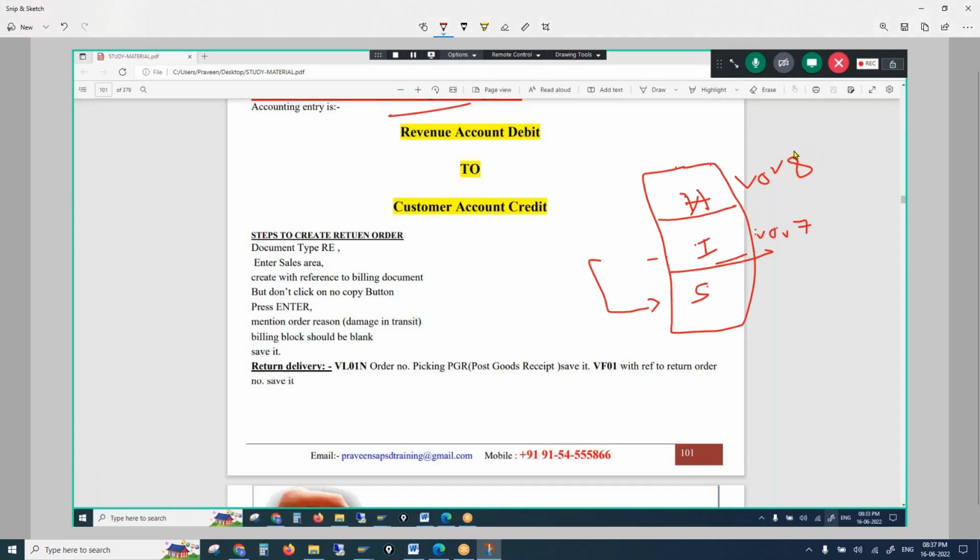So first we'll start with VOV8. This will take 2 sessions. This will take 1 session, and this is 1 session. So most probably 4 to 5 sessions only for the sales document. Then delivery document 1 session. Then we can move on to pricing.